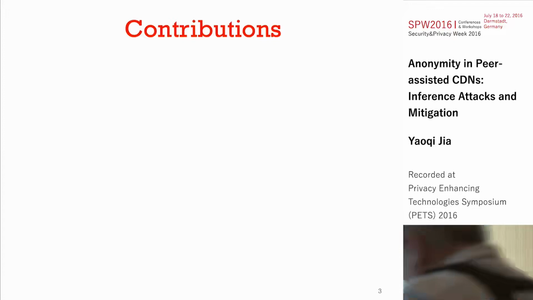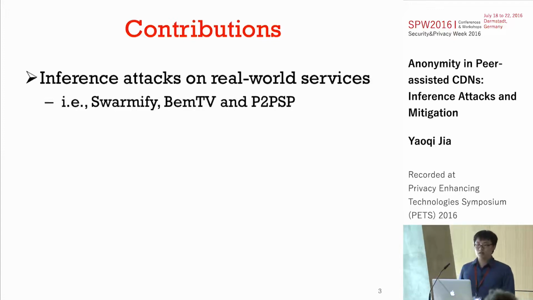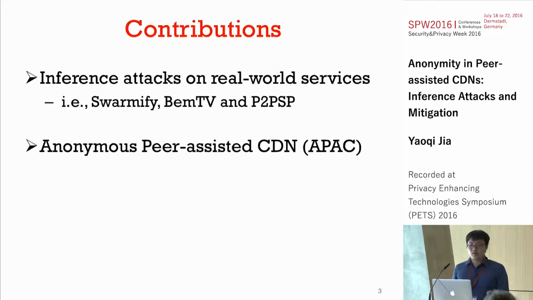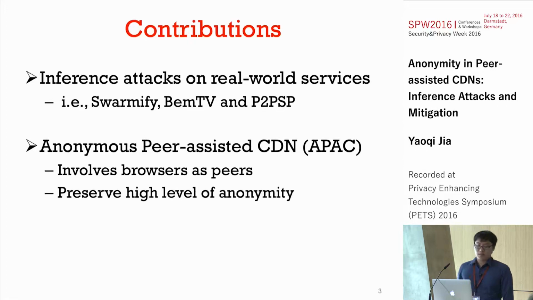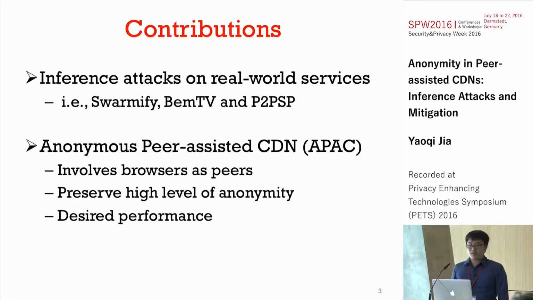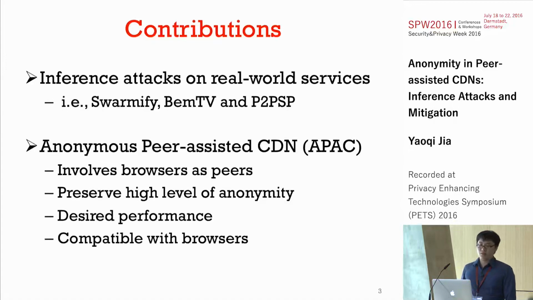First, we introduce inference attacks on real-world services, and we propose our solution called Anonymous Peer-Assisted CDNs, aka APAC, to involve browsers as peers to deliver web contents, preserve a high level of anonymity and achieve desired performance. And at last, our solution is compatible with mainstream browsers.